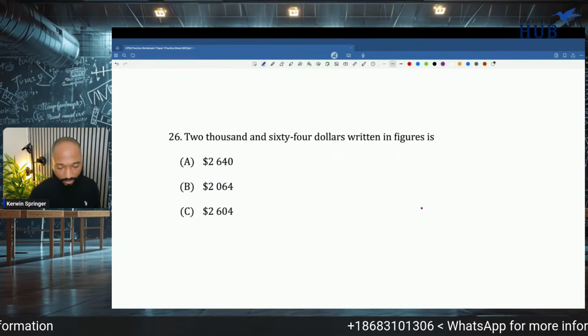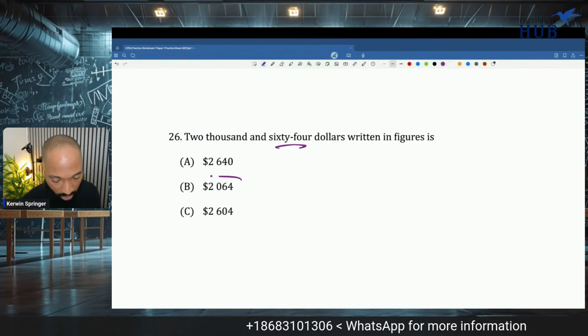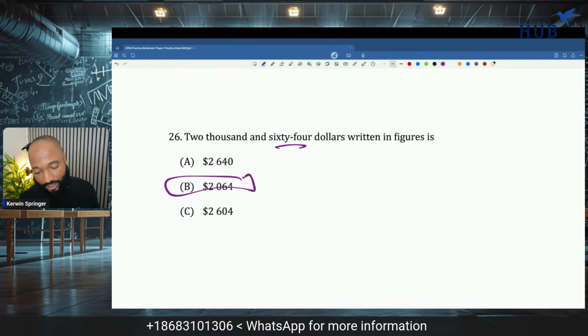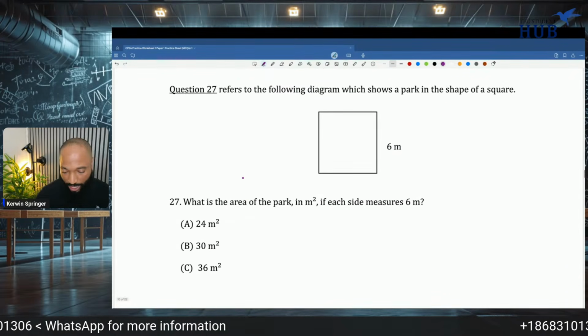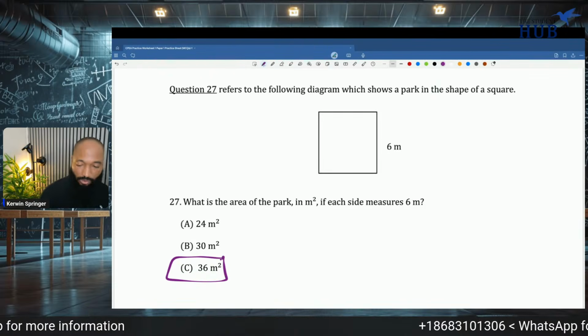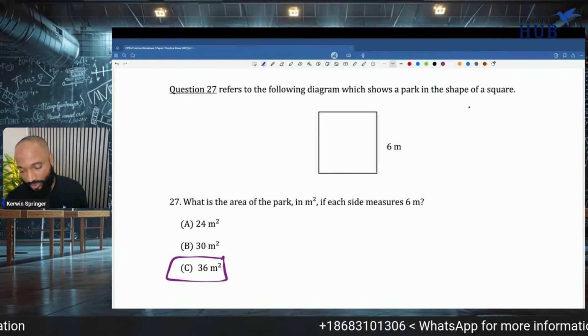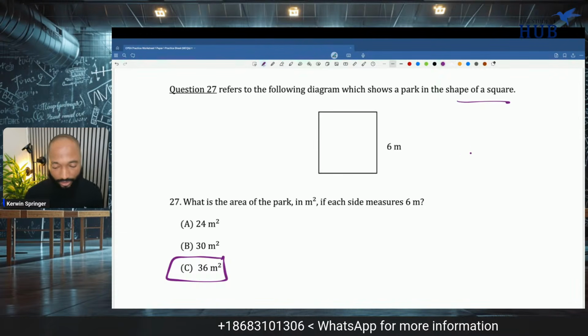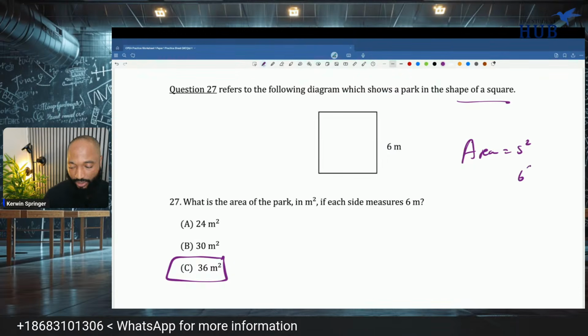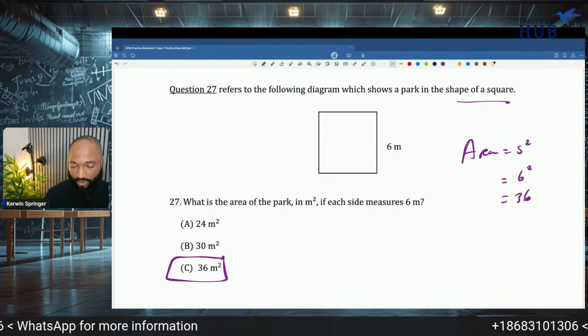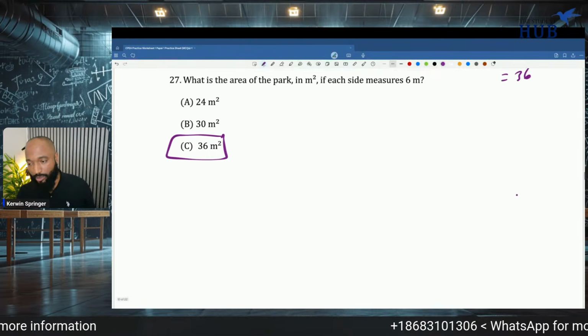$2,064 written in figures is B. I'm going to just move from that one. That one was way too easy. What is the area of the park? If the 6 is at 36, more free marks again. It's a square. Area is side squared. 6 squared is 36.